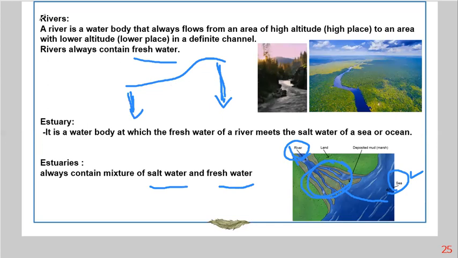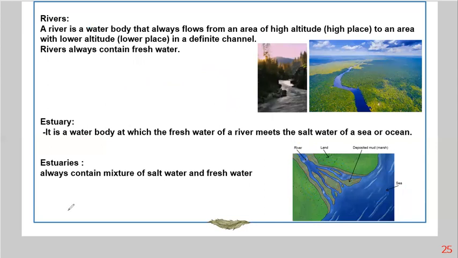So again, the river contains fresh water. When you're about to forget about this, remember, do you drink salt water? No, you don't. We drink fresh water, and the fresh water comes from the river. Okay, the estuary is a place or a water body where the fresh water from the river and the water from the sea meet.